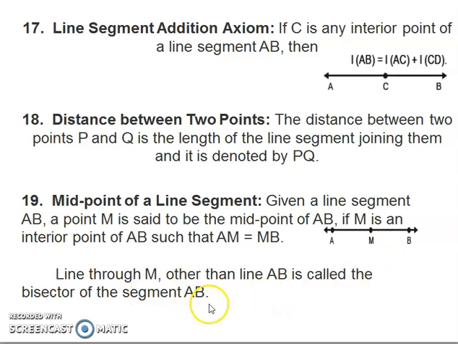A line through M other than line AB is called the bisector of line segment AB. So if I draw any line passing through M, that is the midpoint of AB, that will be called the bisector of AB. And if I draw it perpendicular, that is, if I take the angle between AB and that line as 90 degrees, then it will be known as the perpendicular bisector.